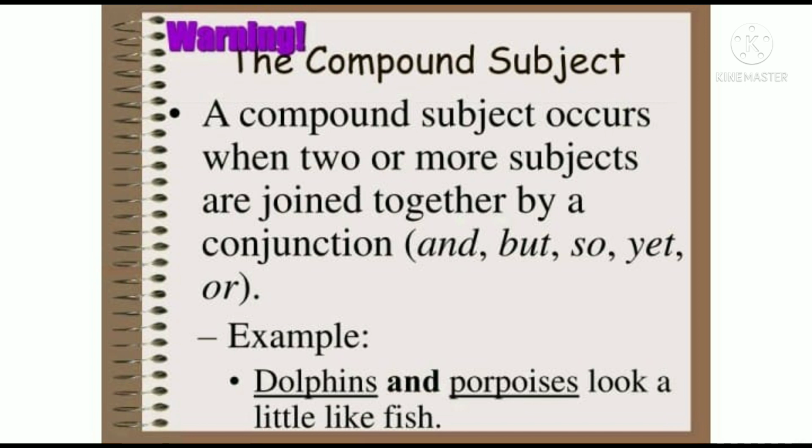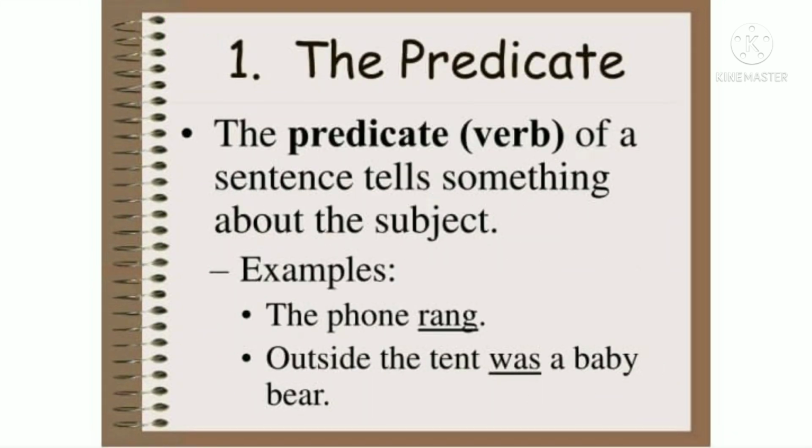When I say I am going to school, I will be the single subject. When I say I and my brother are going to school, I and my brother is the compound subject. I hope you are getting it. For example, dolphins and porpoises look a little like fish. So dolphins and porpoises is the compound subject. Now you are clear with single and compound subject.